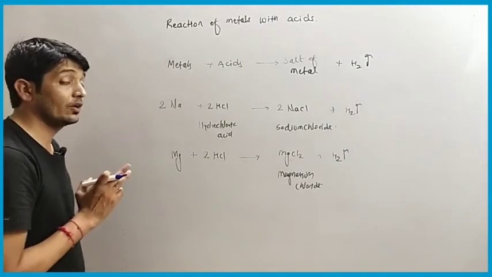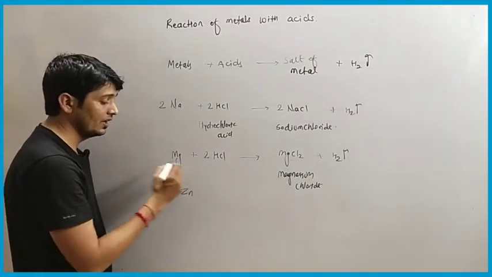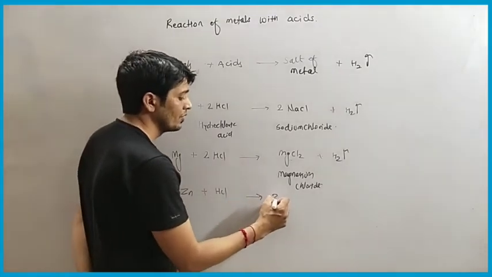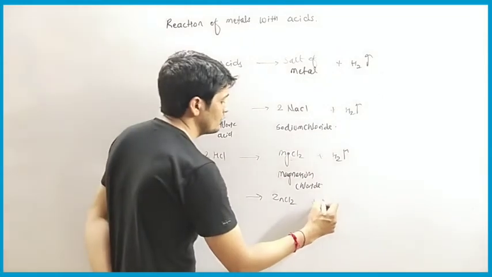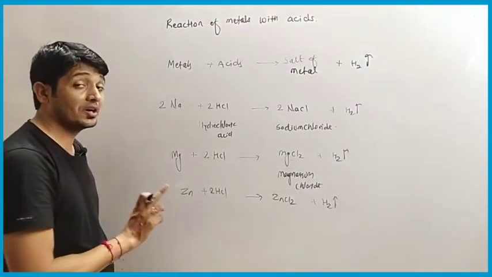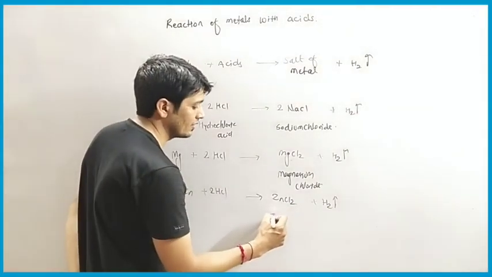We will take one more example. Like we have zinc metal. When zinc metal reacts with acid, they form ZnCl2. Again it is zinc chloride and hydrogen gas is released. And here in order to balance the chemical reaction we have to multiply here by 2. So that is zinc chloride.